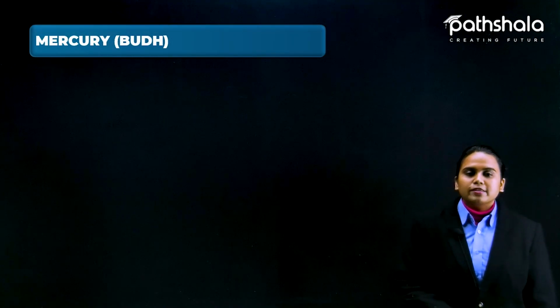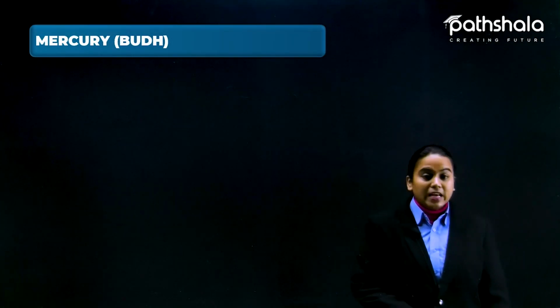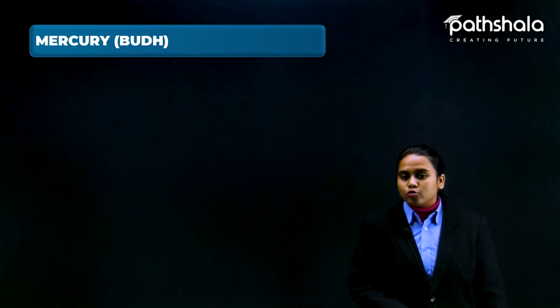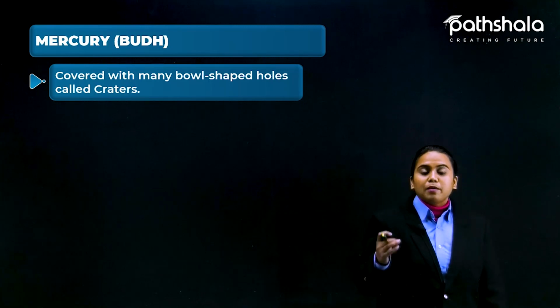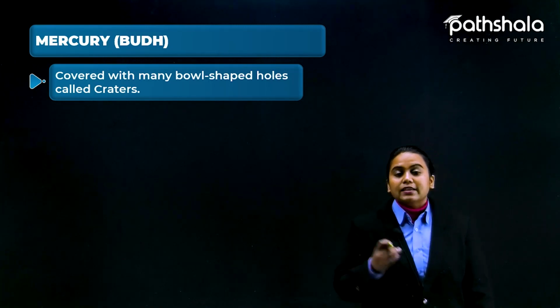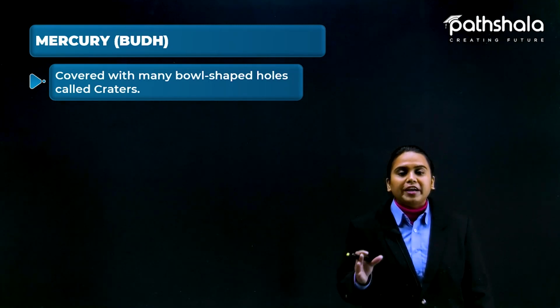Now students, let us see the first planet of our solar system, that is Mercury, and in the Indian system it is also known as Buddha. Okay, so here is Mercury, which has a lot of craters.